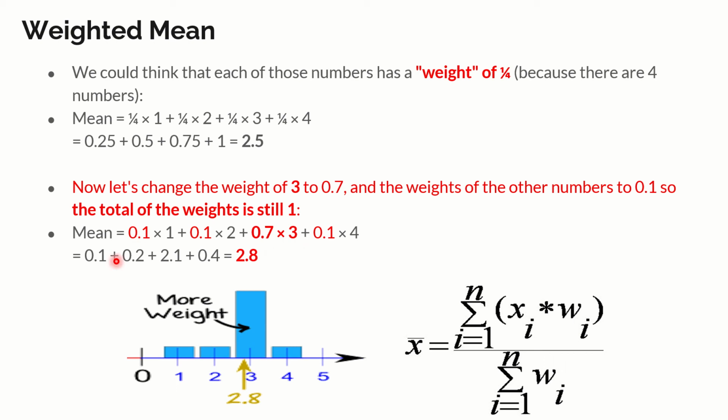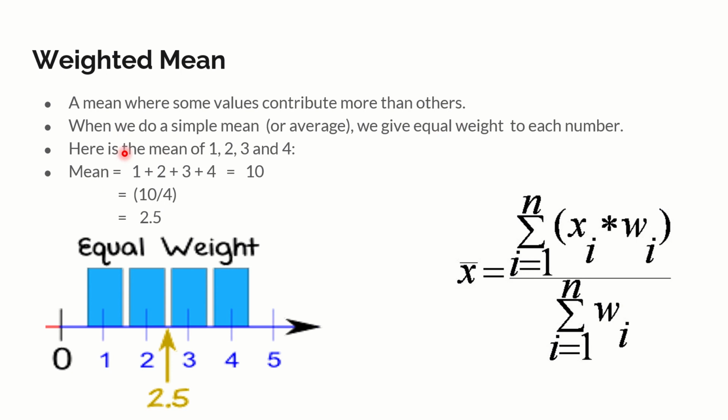Now how do we calculate? 0.1 into 1, 0.1 into 2, 0.7 into 3 plus 0.1 into 4. So what will happen? We have more weight for the data entry 3. The 3 gets more weightage, and the result is 2.8 when you compute. That is it. This is called weighted mean. You can determine which of the data entries should contribute more. I'll define it again. You can see the definition here: a mean where some values contribute more than others.